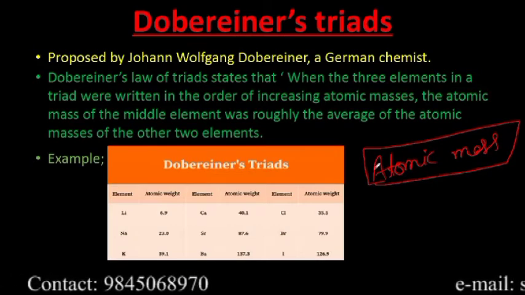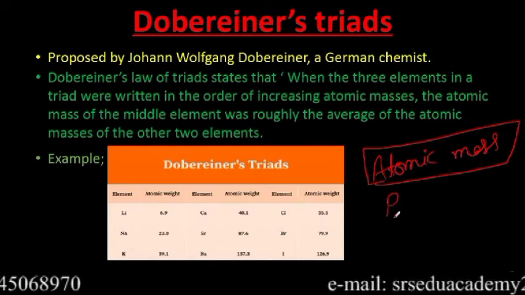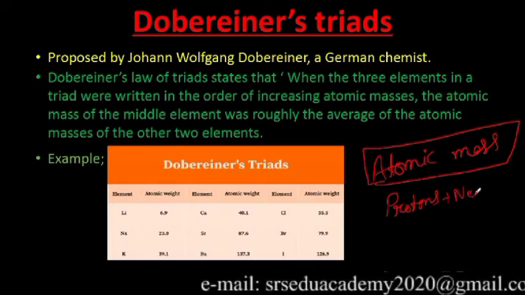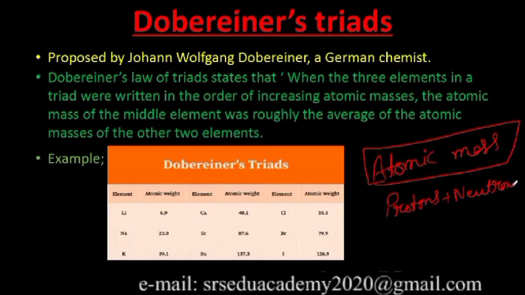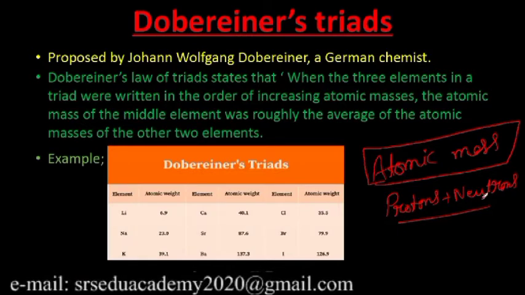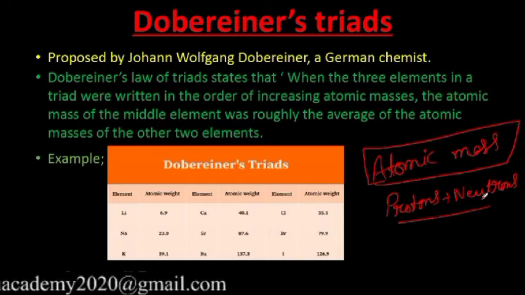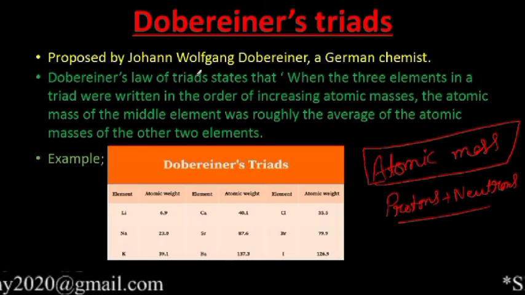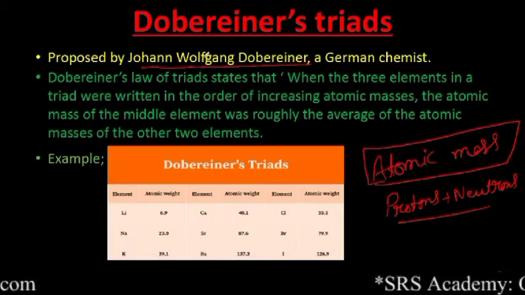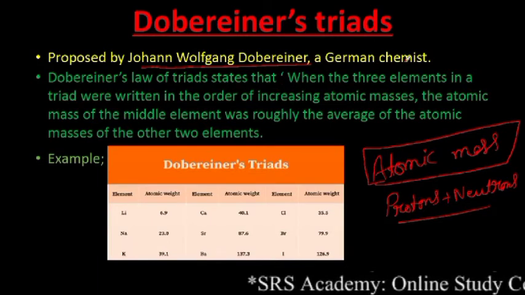Atomic mass is defined as the total number of protons and neutrons present in the nucleus of an atom, right? This is what we call atomic mass. Based on this atomic mass property, Dobereiner tried to classify the elements. What is his name? John Wolfgang Dobereiner, and we call his law Dobereiner's triads. He is a German chemist.